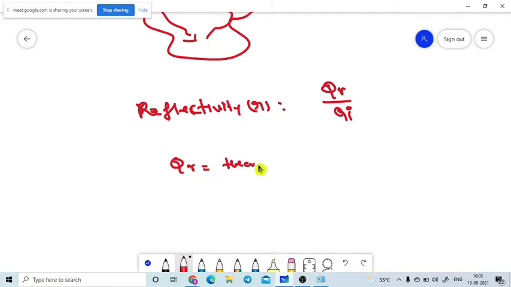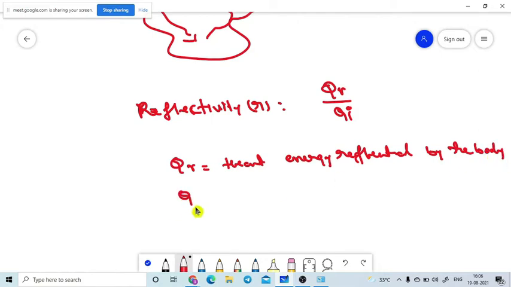Let me write here, QR is equal to heat energy reflected by the body, and QI means heat energy incident on the body. So what does it mean? It is the ratio of how much heat energy is reflected by the body and how much heat energy is incident on the body.